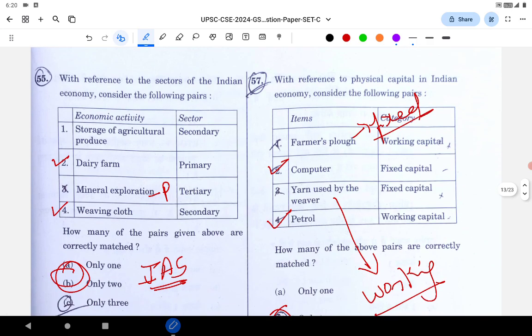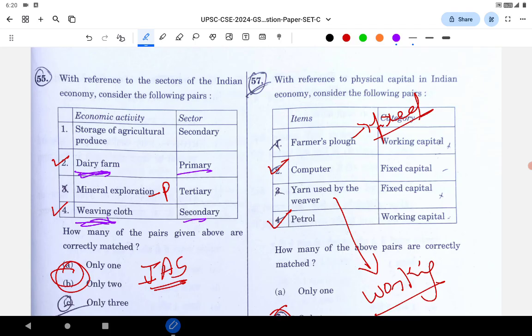Question number 55. With reference to the sectors of the Indian economy, consider the following pairs. They are given some economic activity and the sector. So 2 is correct and 4 is correct. Weaving the cloth and dairy farms are correct. Dairy farms are primary, and weaving cloth is secondary.